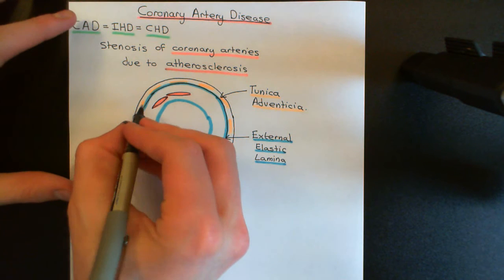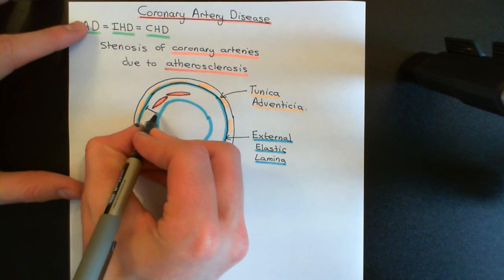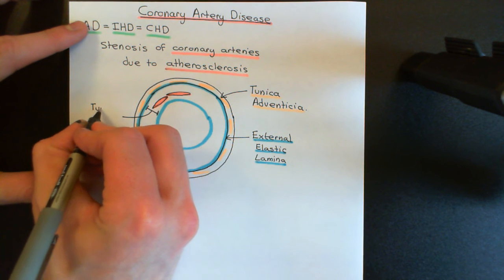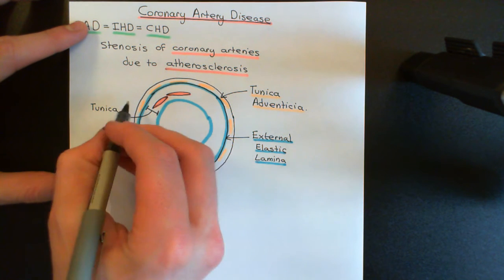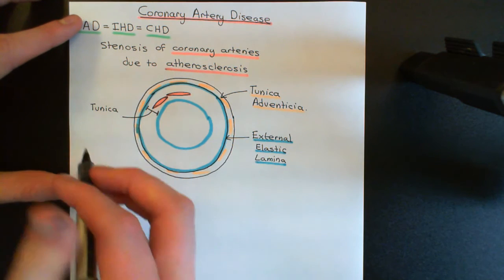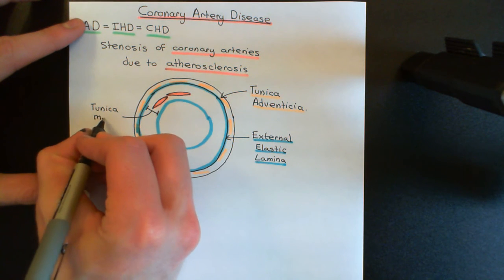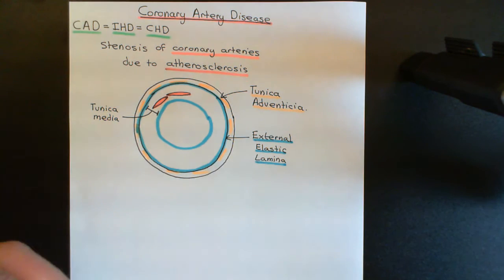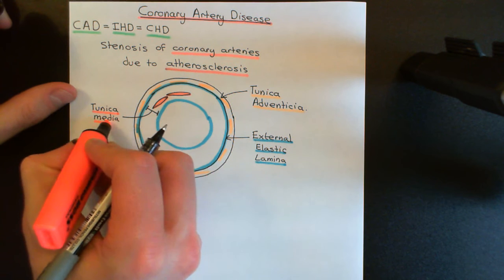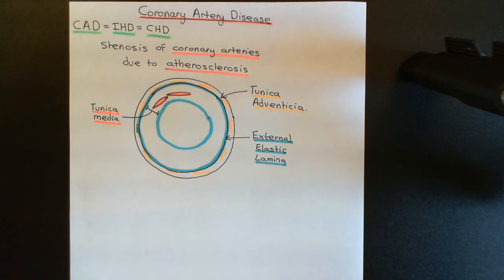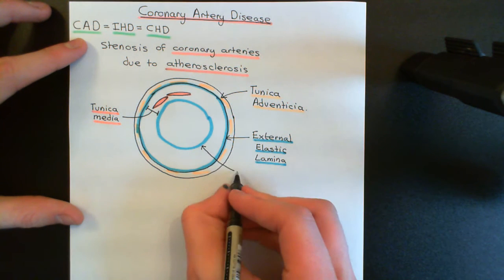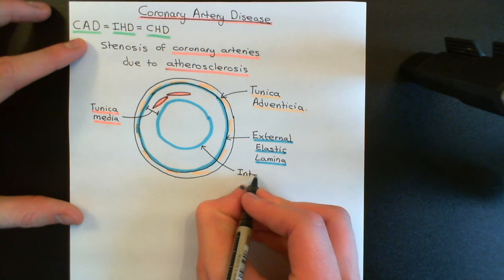And the atherosclerotic plaque that I'm going to draw in this blood vessel wall is not actually going to affect the tunica media. So the tunica media participates in the formation of the atherosclerotic plaque, but as of yet, I have not drawn anything abnormal in this blood vessel wall structure. All of this is perfectly normal. Okay, so this layer from the external elastic lamina to the internal elastic lamina, this is all tunica media, and as I say, this will be made up of vascular smooth muscle cells and elastic connective tissue, and the balance between those two will depend on which artery we're actually talking about here. Okay, then we've got this internal elastic lamina also shown in blue here.